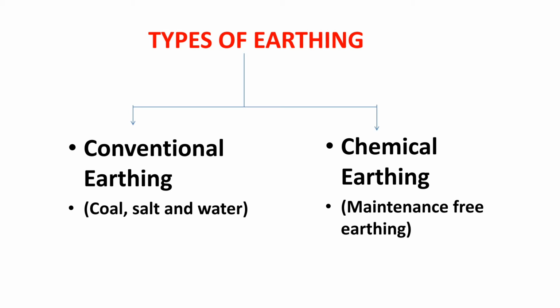Conventional earthing is the basic type of earthing, or the old type of earthing, in which we use salt, water and coal. And this type of earthing regularly requires maintenance. And the second one, chemical earthing, is a maintenance-free earthing in which we use chemicals to enhance our earthing.